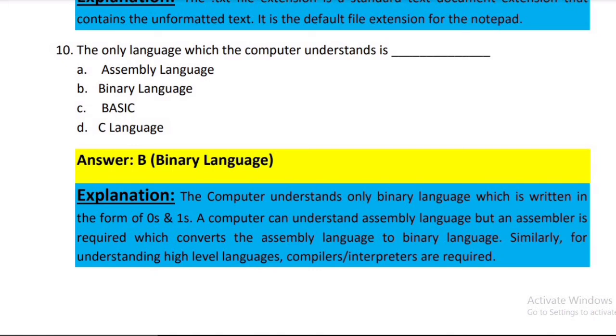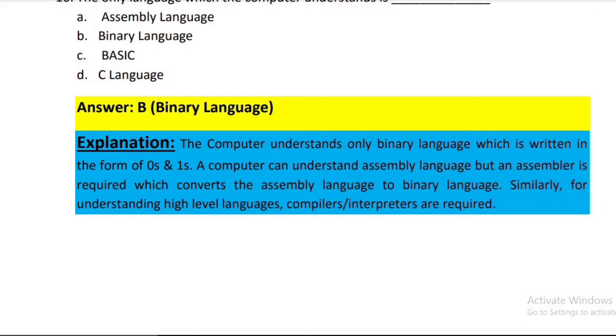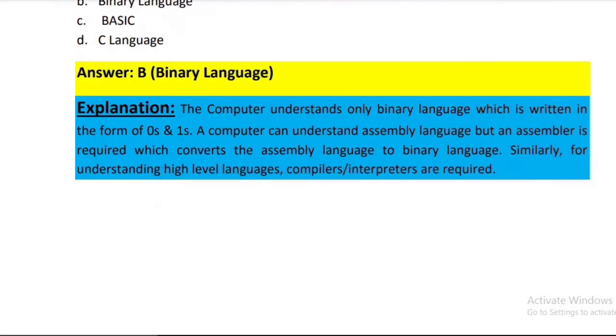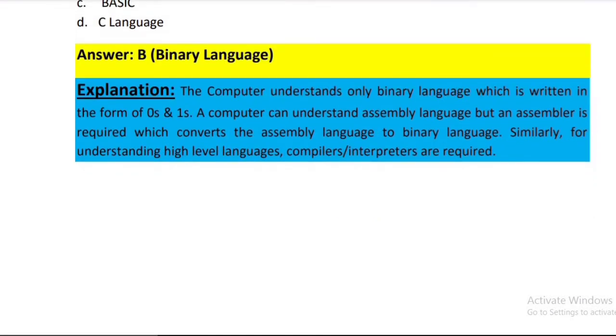And the last question is, the only language which the computer understands is, there are four options: assembly language, binary language, basic and C language. The correct answer is binary language. The computer understands only binary language which is written in the form of 0 and 1. A computer can understand assembly language, but an assembler is required which converts the assembly language to binary language. Similarly, for understanding high-level languages, compilers or interpreters are required.